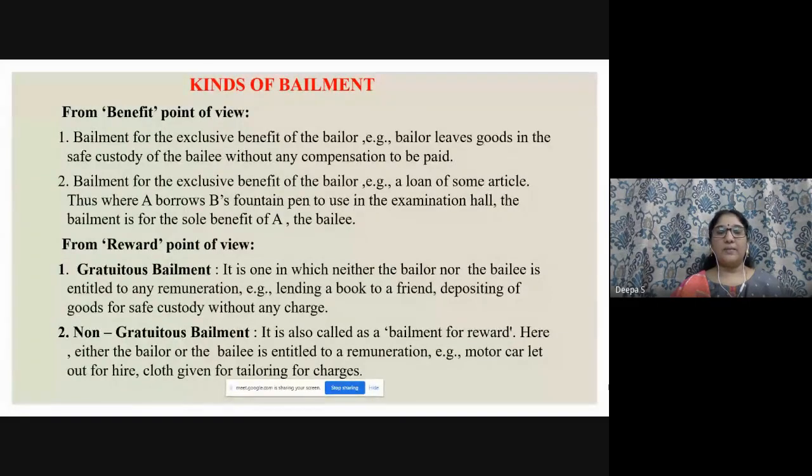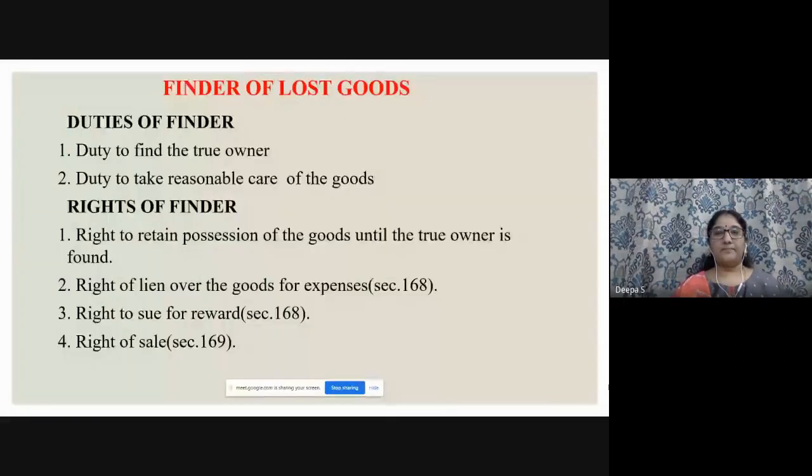And non-gratuitous bailment is called bailment for reward. Here, either the bailor or the bailee is entitled to a remuneration. For example, a motor car let out for hire, so you have to pay for it, and cloth given for tailoring, for charges. When you approach a tailor for stitching your clothes, you can't get them without paying, right? If you want to take delivery of your clothes, you have to pay.